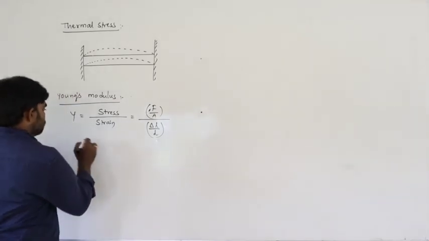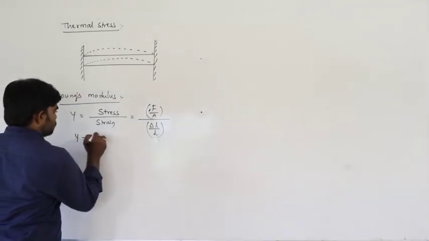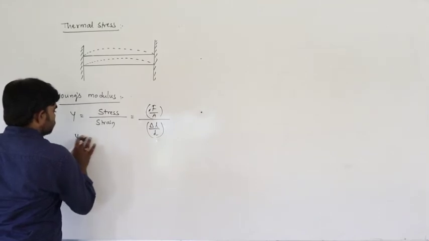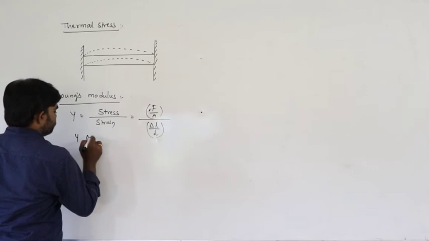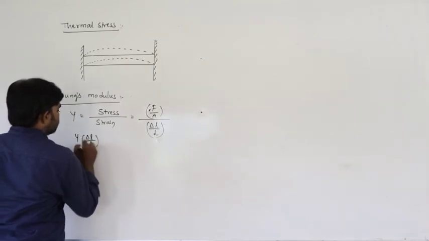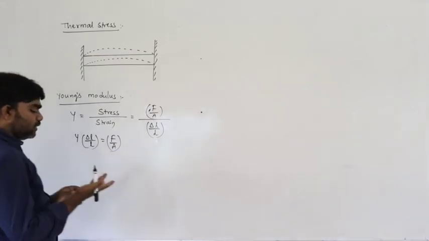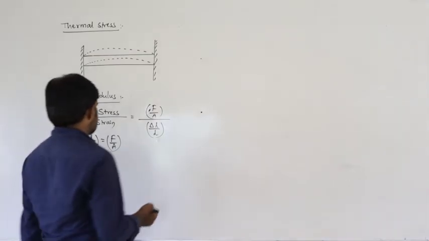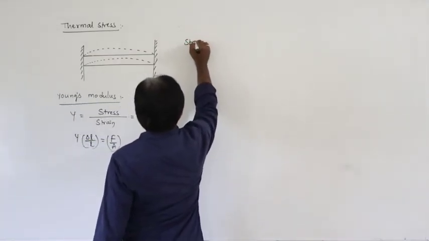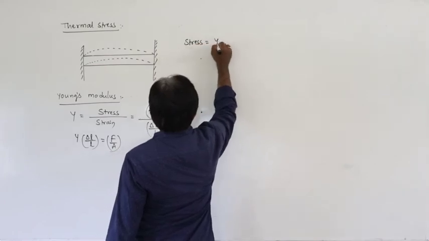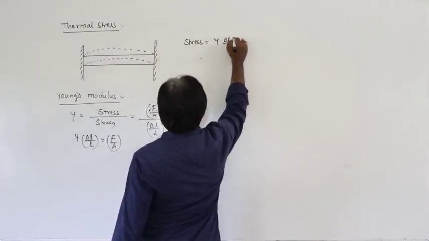So, from this, Y into delta L by L is equal to force per unit area. Force per unit area is nothing but the stress. So, from this we can write stress is equal to Y into delta L by L.